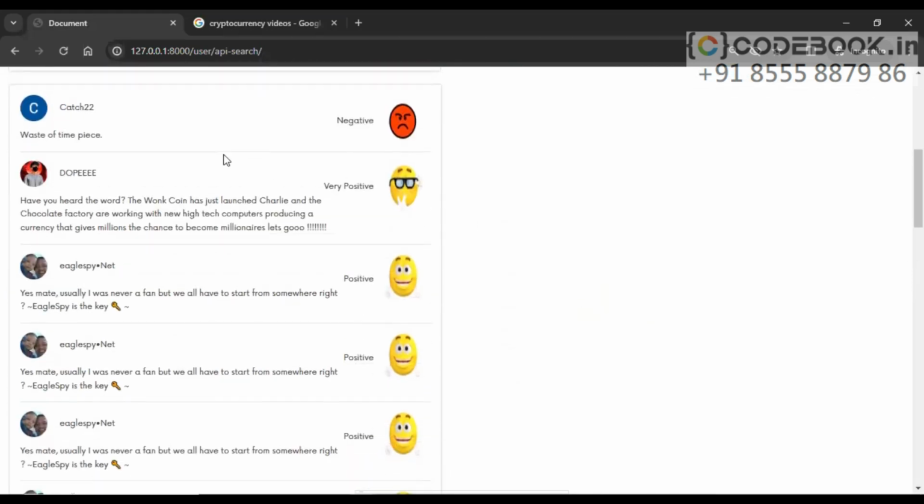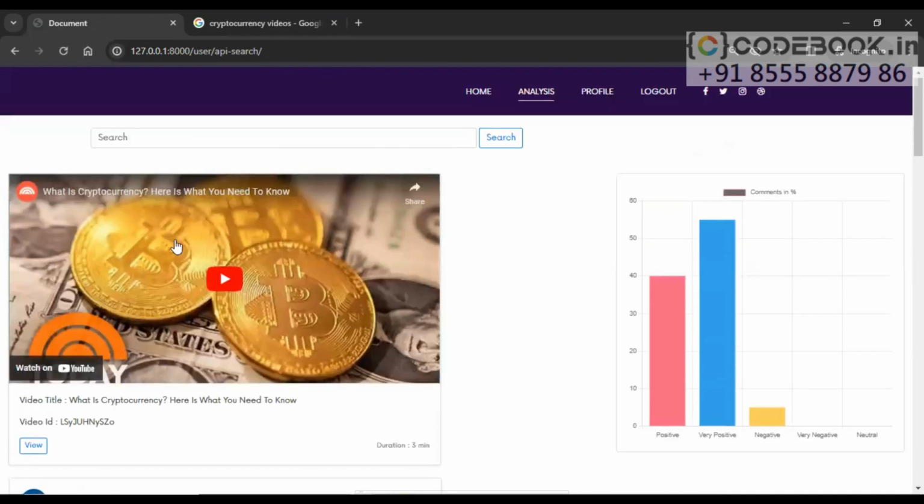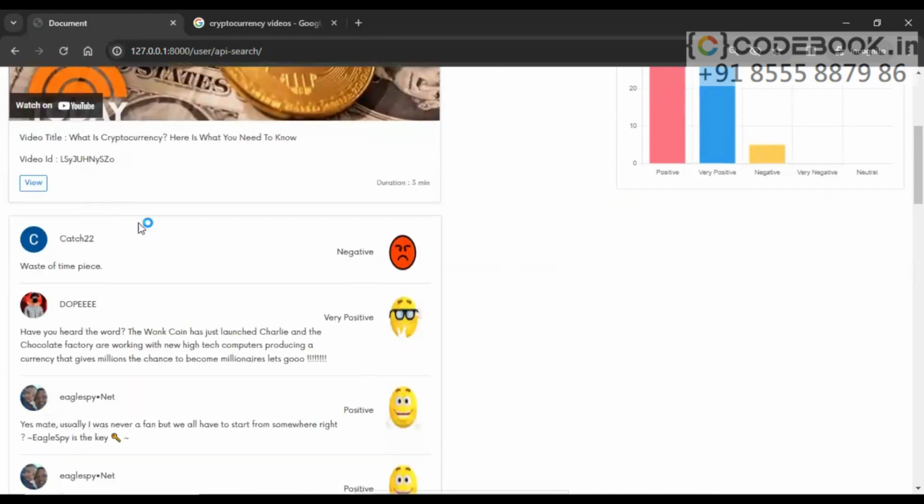What we are gathering from YouTube, we are doing some web scraping here. The YouTube web scraping covers firstly the video thumbnail, title, video ID, duration, and comment details. In the comment details we have scraped the profile photo of the user, the username, and the comment itself.